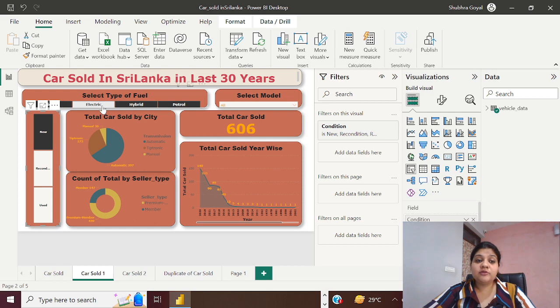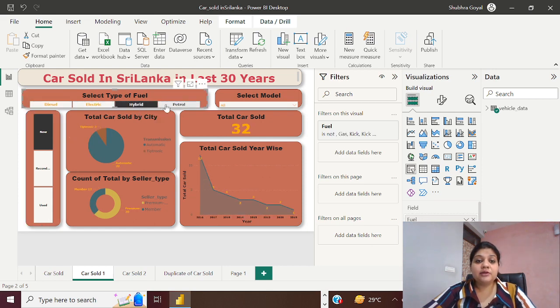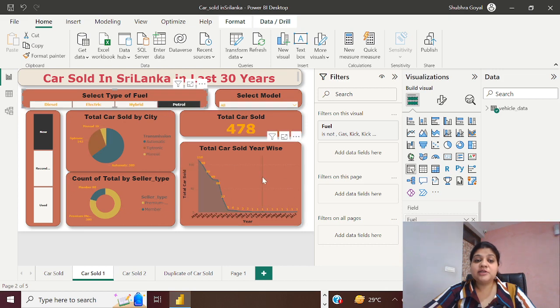You can select the fuel type, electric, hybrid, or petrol, and the number of cars will change as per the selection of the filters. So I think these kinds of reports are a more effective way of communication if you are presenting in front of any person. I hope you will also feel like learning Power BI.